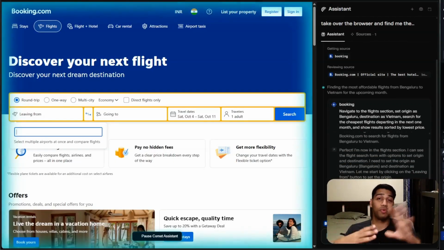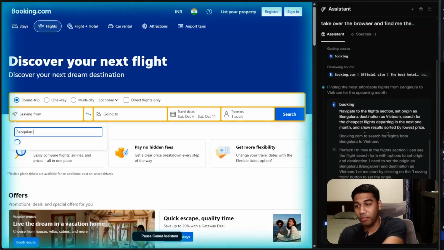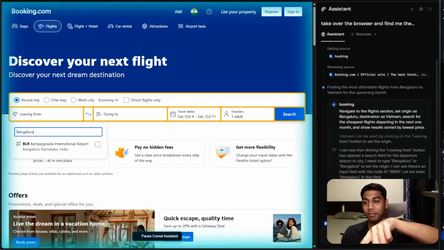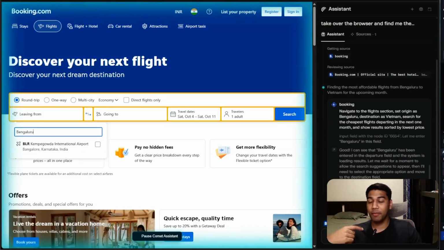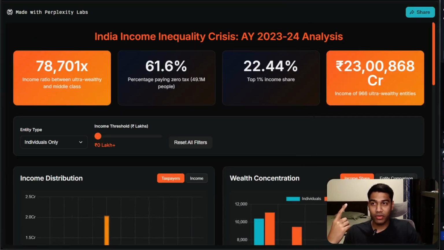Again, it's not super fast, right? It's actually taking over a browser, it's learning the window at the same time and then selecting it and everything else. So it's not fast, but the point is it's not meant for that, right? I can navigate away. I don't have to be on the screen. I can navigate away and move into a completely different option and I can do all of those things.